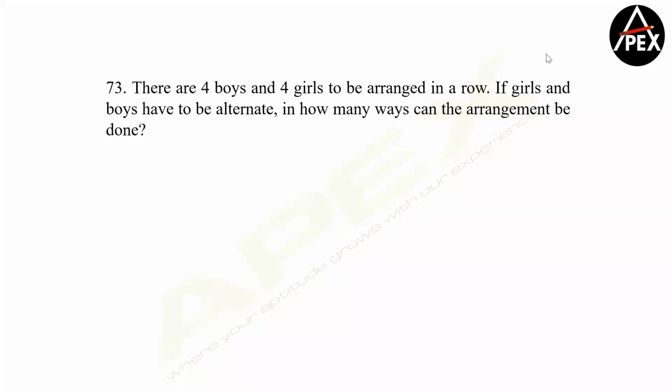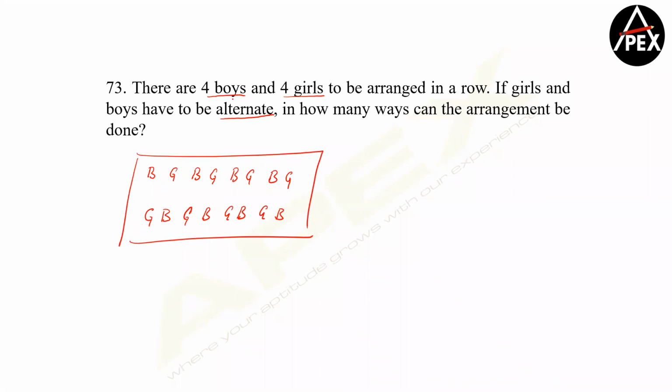So quite simple, guys. We discussed in the previous classes that if we are going with alternate arrangements, we have 2 cases majorly. Clear? If the number of boys and number of girls are equal, I start with boys, girls, 1, 2, 3, and 4. Either this can be an arrangement, or I can start with girls also. So we have girls, boys, girls, boys. So always remember, when both the groups are equal, then you will have 2 cases.